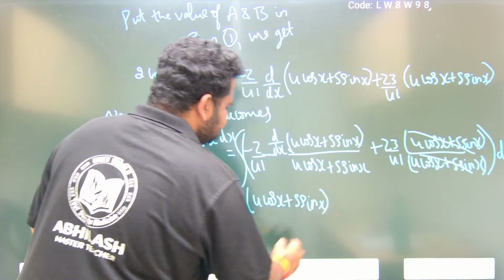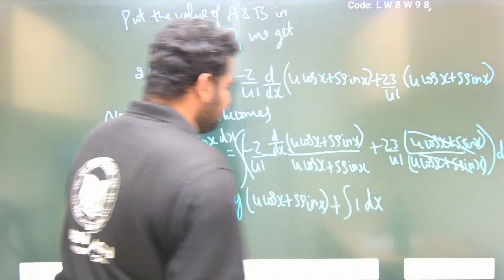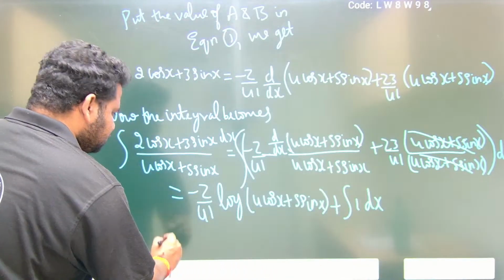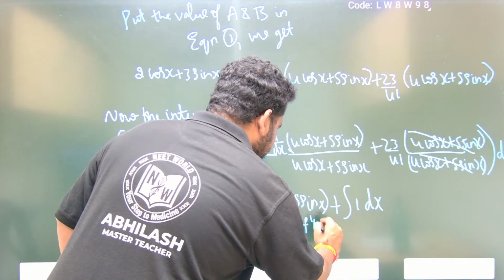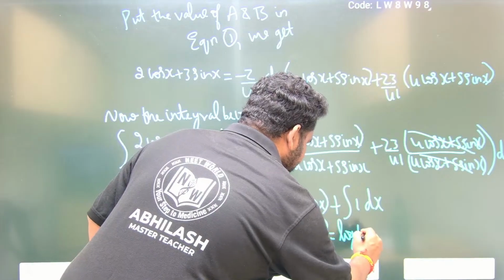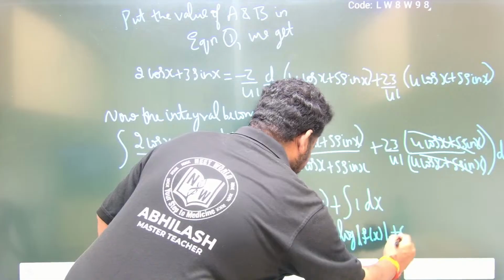This plus integral of 1 dx. Integral of 1 dx is nothing but equal to x. So I'll write the reason. Therefore, integral of f dash of x by f of x is equal to log mod f of x plus c. This is what we have to write as the reason.